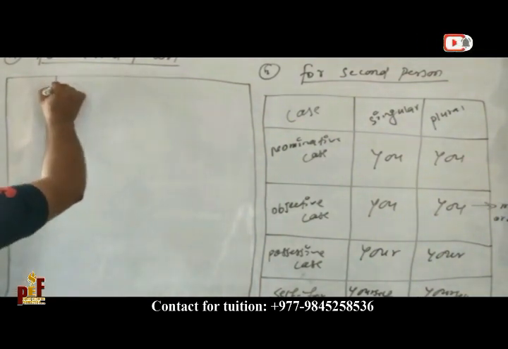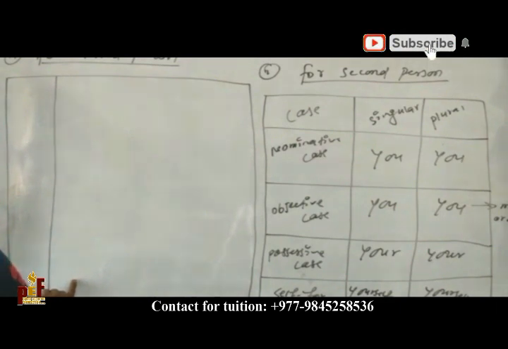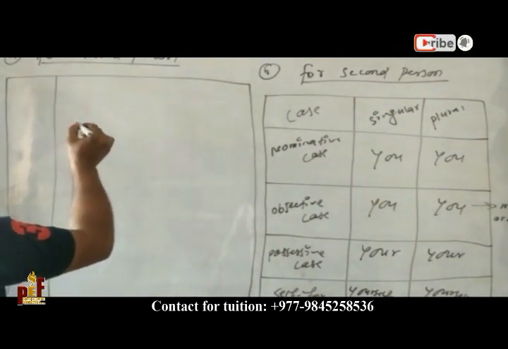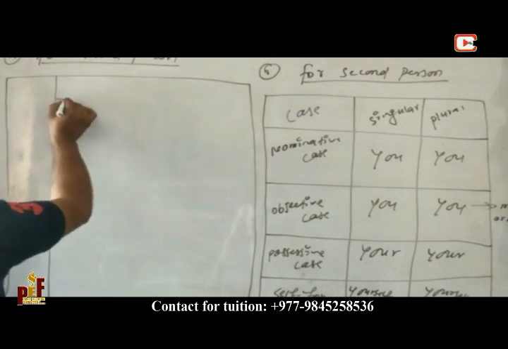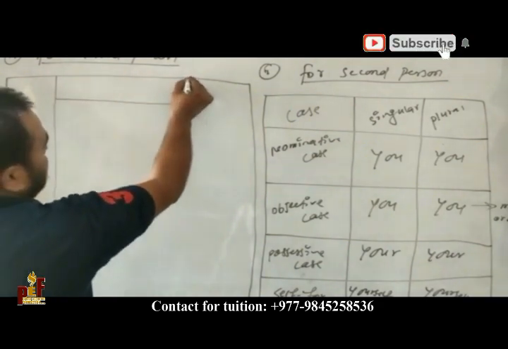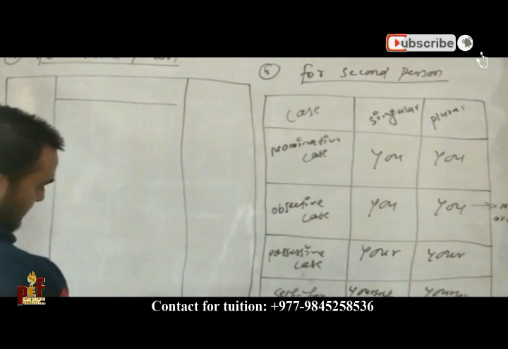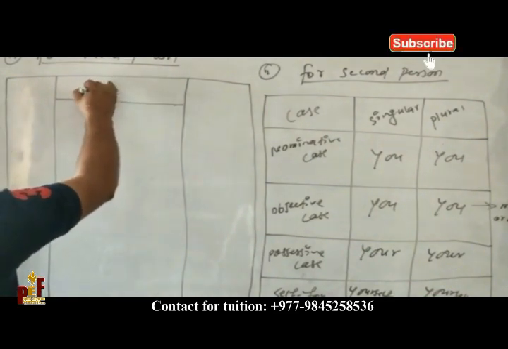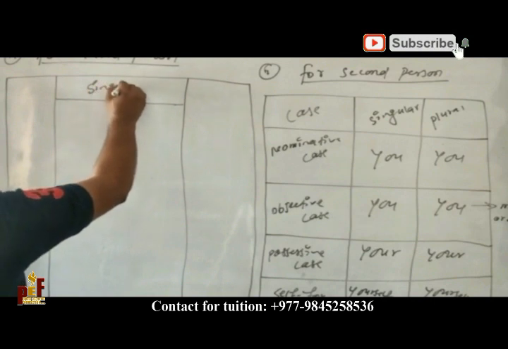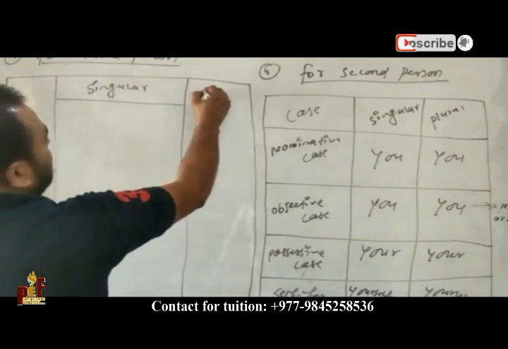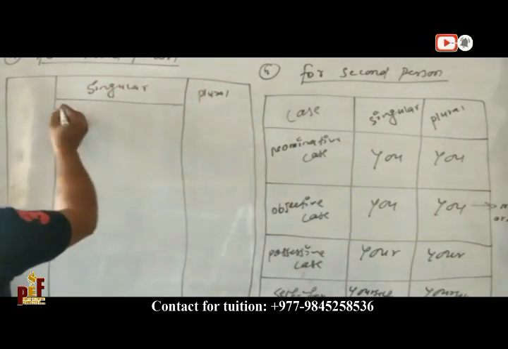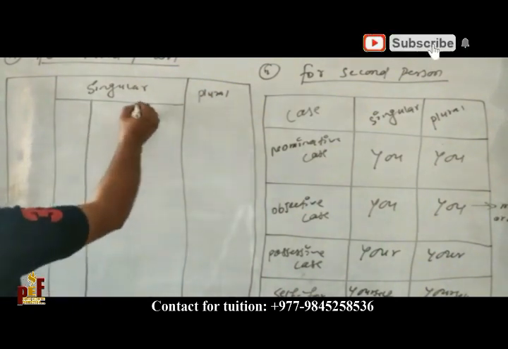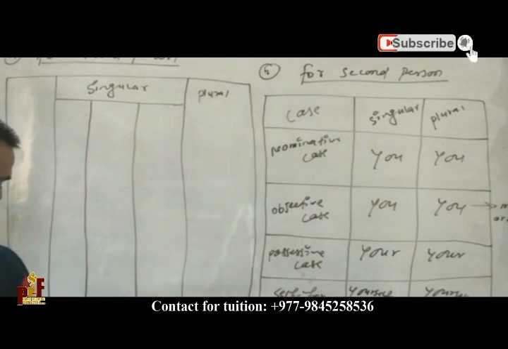Here is case, and this will be the singular, and here plural. Here we are going to make 3 parts in singular.